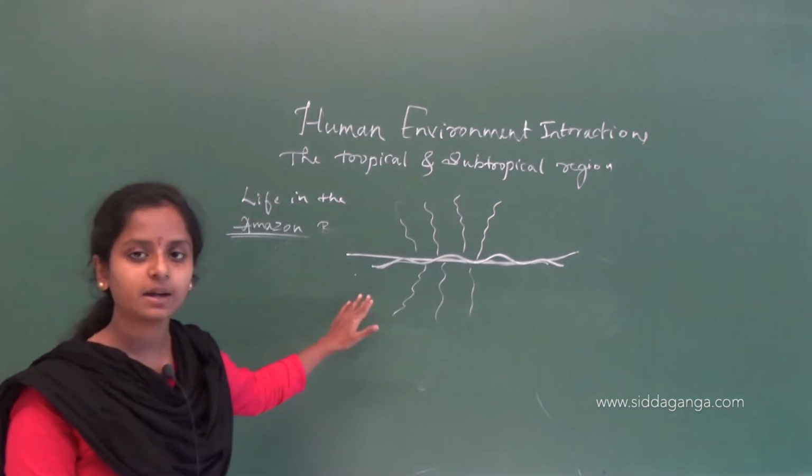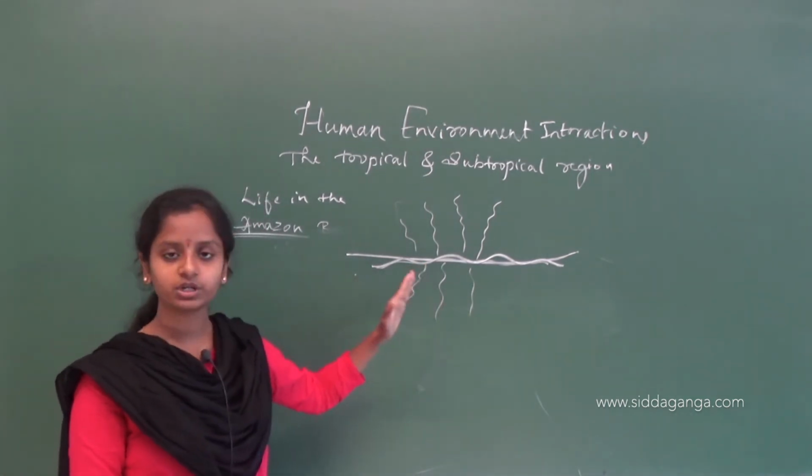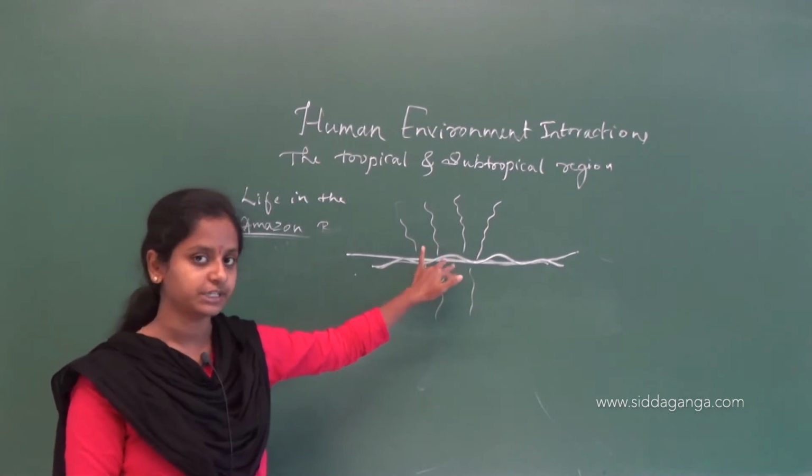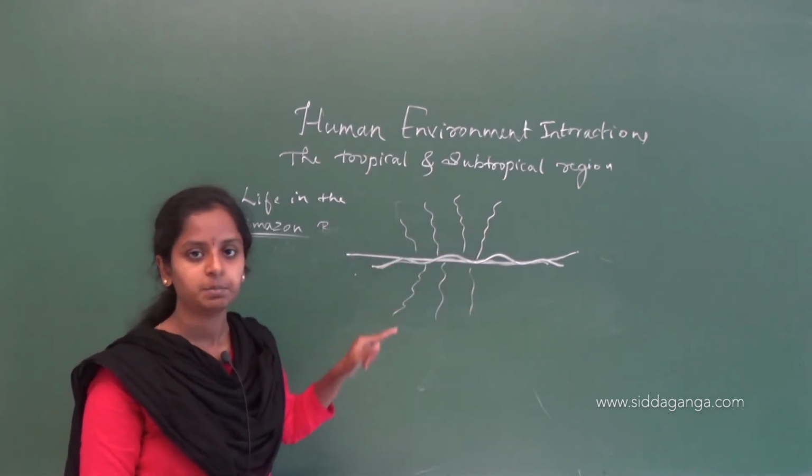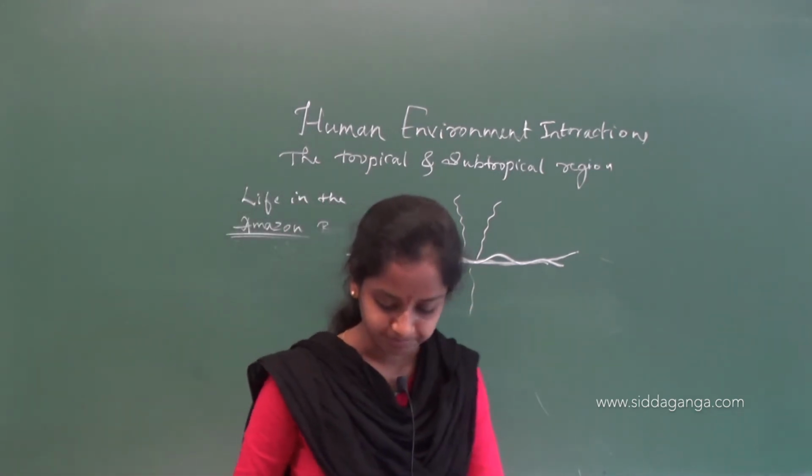Understood? For this Amazon river many other tributaries or rivers are joining and that forms the Amazon basin. Okay.